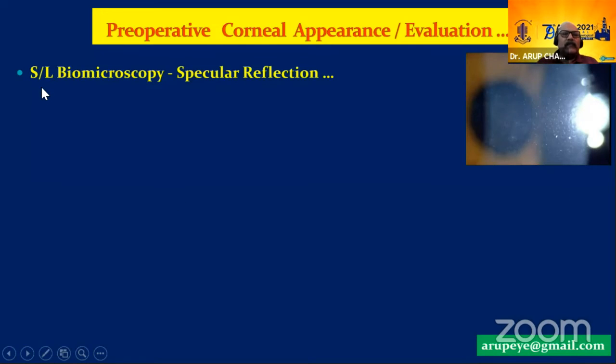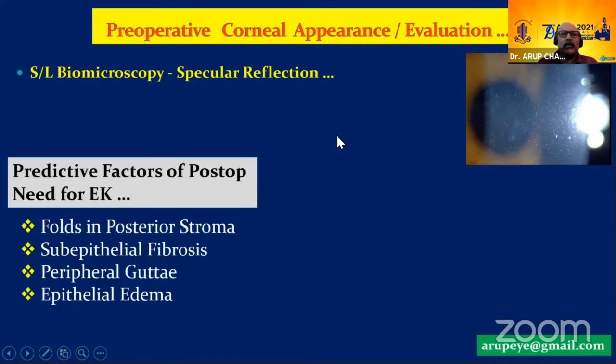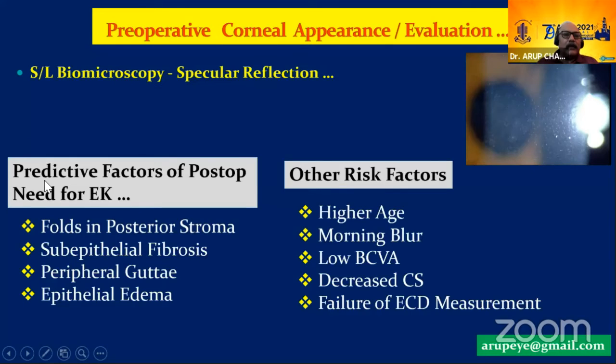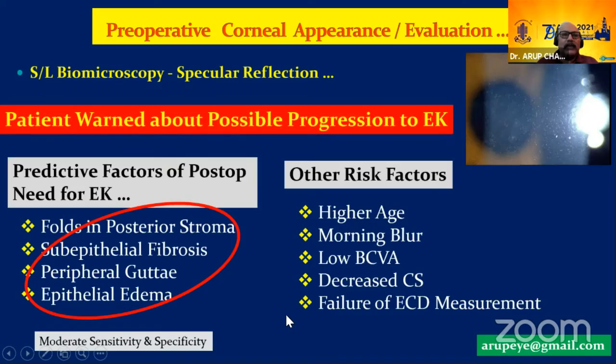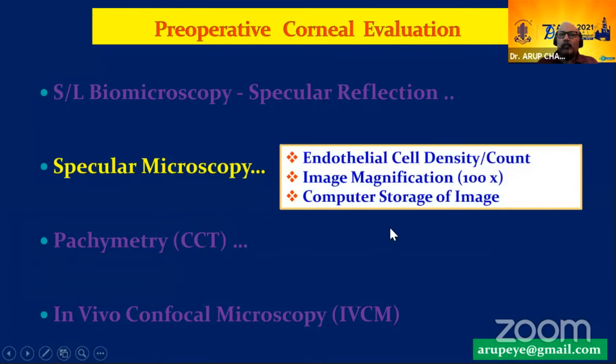So I routinely perform a very thorough slit lamp biomicroscopy and examine the corneal endothelium under the zone of specular reflection. There are certain predictive factors for post-op need for endothelial keratoplasty, so I'm not going into the details of that. I always inform my patients that at some point in time, you may require an endothelial keratoplasty, and the patient has to be informed before you take up the patient for surgery. I also perform a specular microscopy.